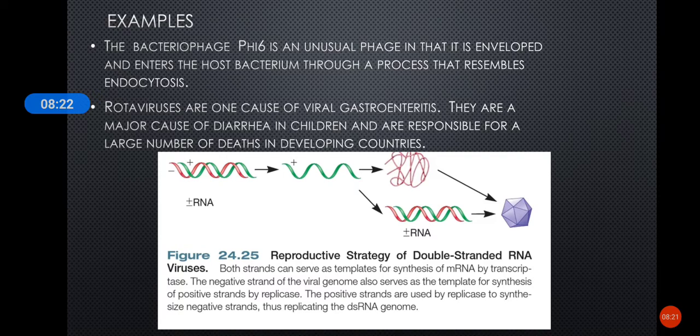These viruses have a common reproduction strategy. Both the strands, the positive strand and the negative strand, can be used for synthesis, and both of them are used as templates.